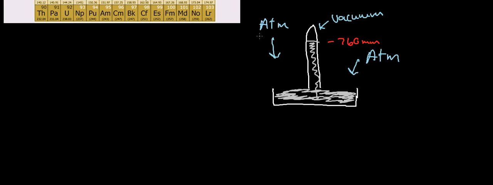So when the atmosphere is applying pressure everywhere, it's pushing downwards on the mercury. Now normally mercury in a dish that doesn't have a vacuum would just stay there because the atmosphere would push on the mercury and the mercury would push back. But here, since there's a vacuum, it's pushing, and then all this force is pushing it back up, and the mercury back here can't push back because there's a vacuum.